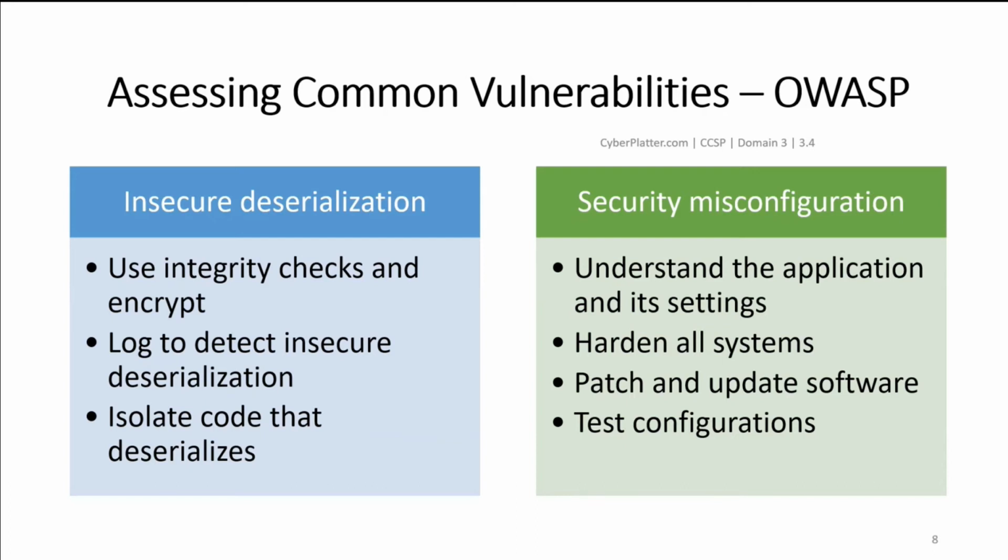Unfortunately, the features of these native deserialization mechanisms can be repurposed for malicious effect when operating on untrusted data. Attacks against deserializers have been found to allow denial of service, access control, and remote code execution attacks. Some of the techniques to prevent insecure deserialization are use integrity checks and encrypt, log to detect insecure deserialization, isolate code that deserializes. Security misconfiguration.